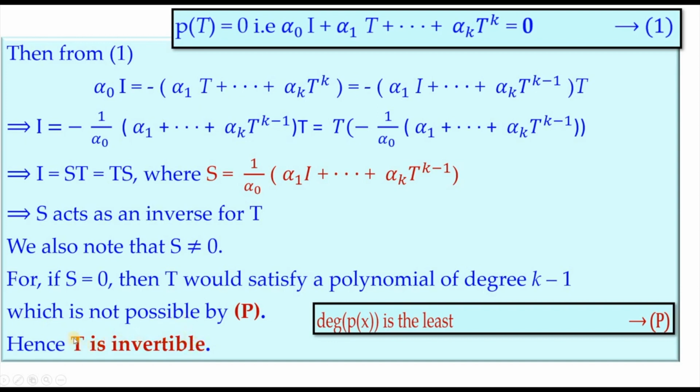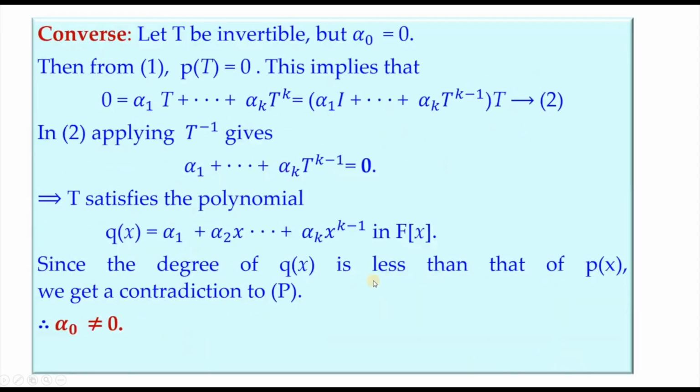Why is this established? Because whenever we have this, we should ensure that this S is non-zero. It's only for that purpose these steps are given. Otherwise, here itself we have said that T has a right inverse, and S should not be 0. That is a condition.